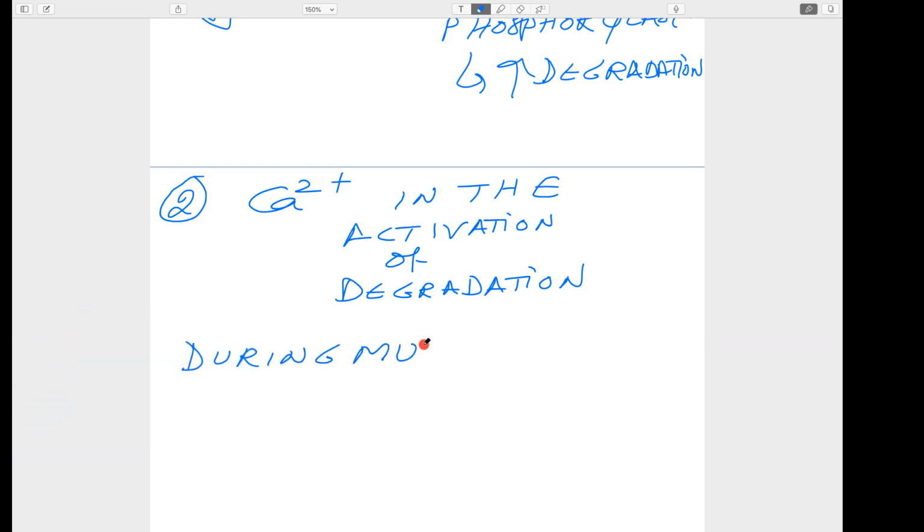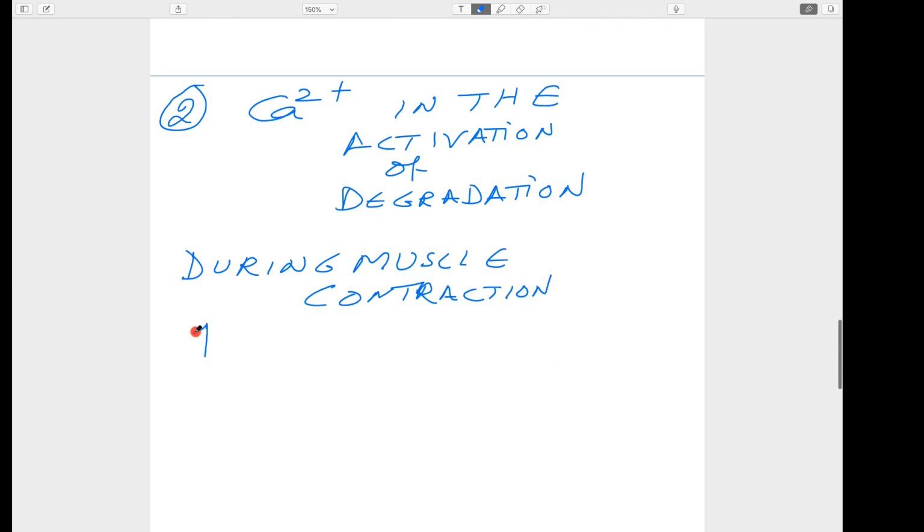During muscle contraction, more and more ATP is required. Then there is an increased need for ATP. From where does this ATP come? This ATP is supplied from glycogen.